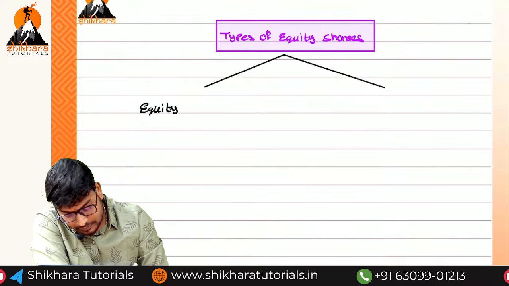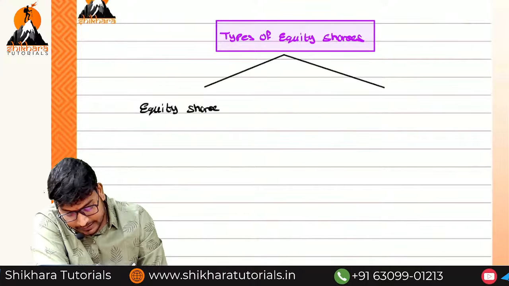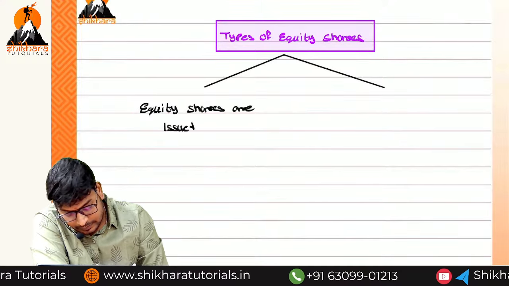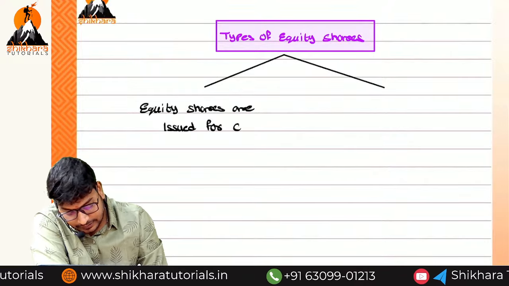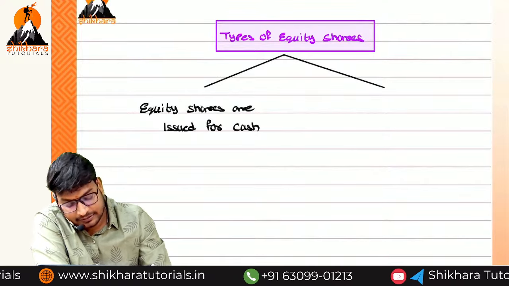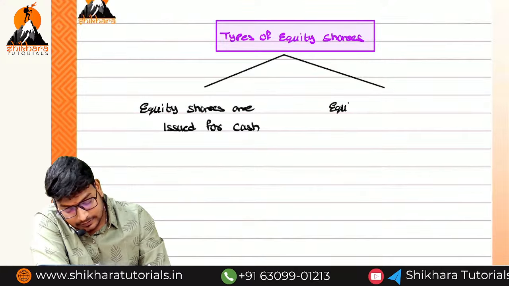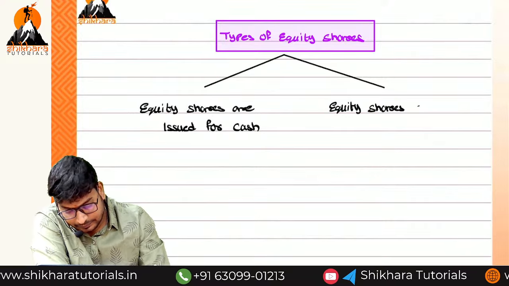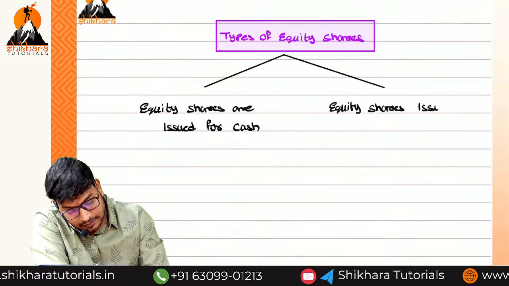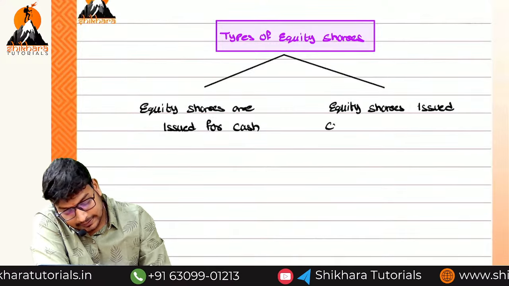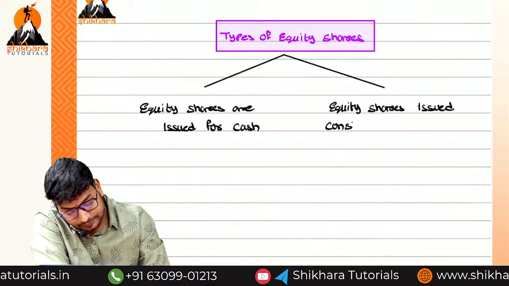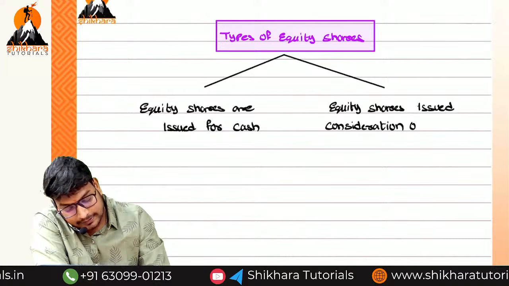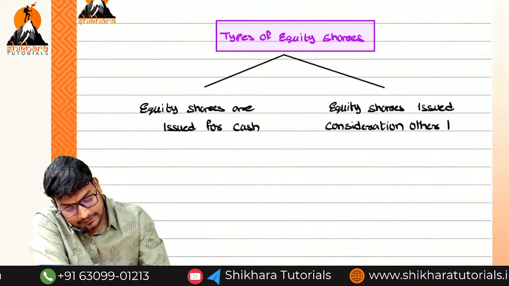Equity shares are issued for cash. And the second one is called equity shares issued for consideration other than cash.